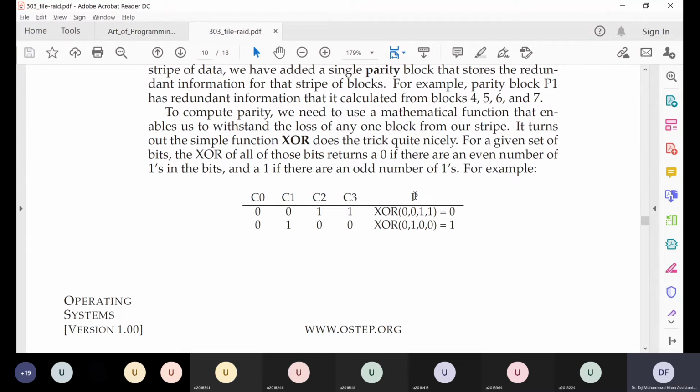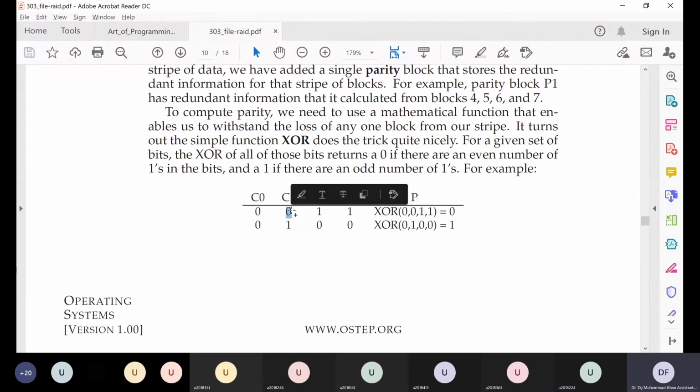So can we restore the C1 bit from the information that is left with us? Yes. How? Since we have even parity, if parity is 0, that means the number of ones in this set of 4 bits was even. So bit C1 is lost.